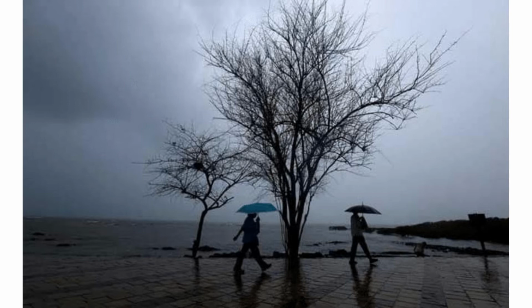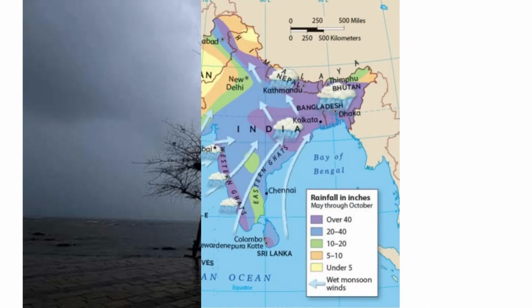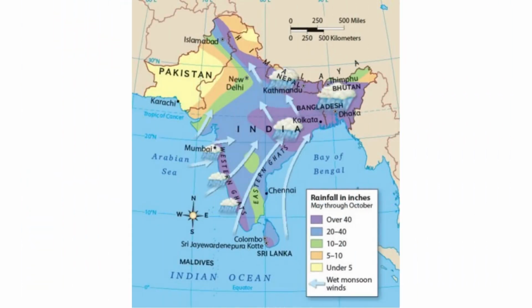This phenomenon continues from June to September with a lot of breaks and then monsoon showers in different parts of the country. It gradually moves from southern tip towards the northern India. That's why if you have observed, first southwest monsoon's onset will happen in Kerala and only then it will move upwards towards the northern parts of India. During September, the sun is directly under the Tropic of Cancer, and after that again the movement of sun begins towards Tropic of Capricorn, that is towards the southern hemisphere.